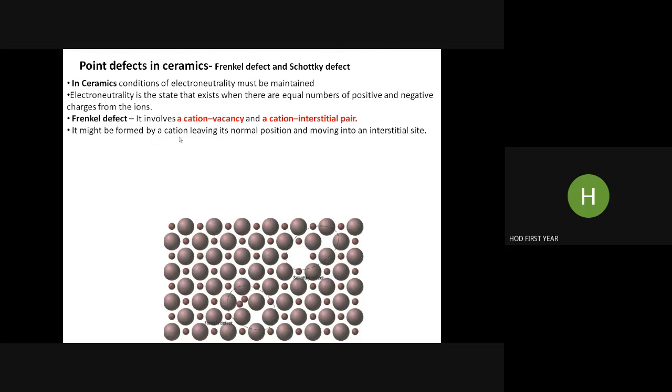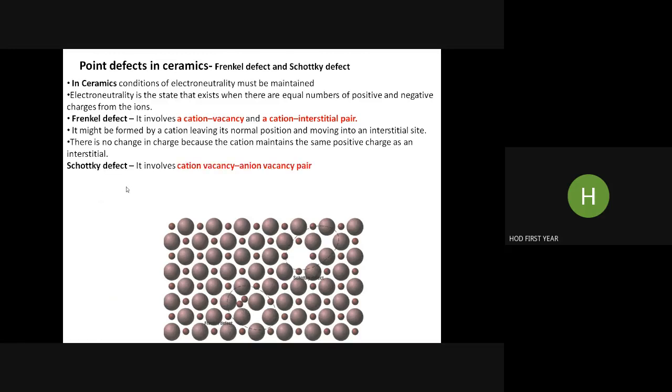It might be formed by a cation leaving its normal position and moving into an interstitial site. There is no change in charge because the cation maintains the same positive charge as an interstitial. Even though this atom is removed from its original position, it remains in the same crystal, the same material. So charge neutrality is maintained.